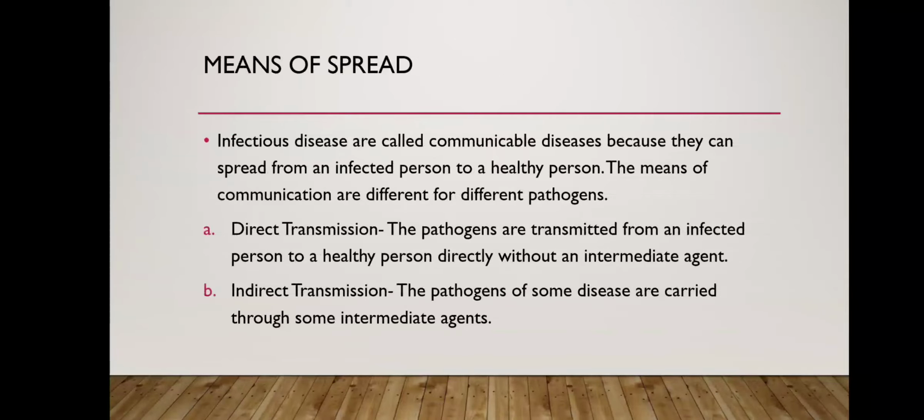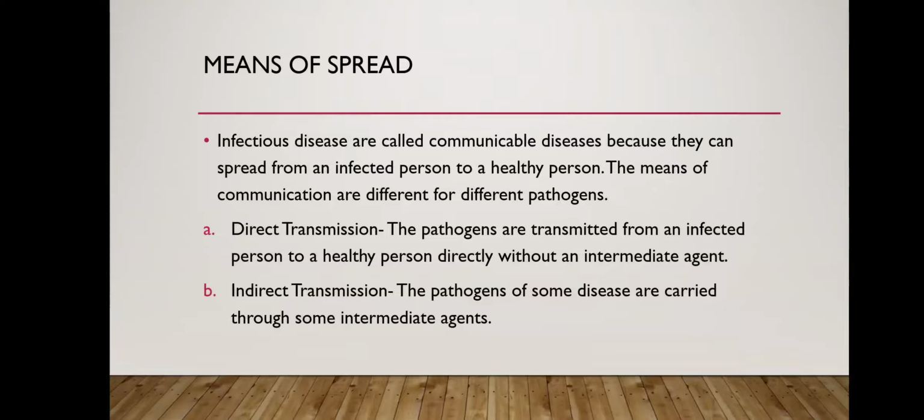Next is the means of spread. The disease can spread by two means, that is the direct transmission and indirect transmission. So mainly the infectious disease can spread. So infectious diseases are also called the communicable disease because already we have studied that. So why are they known as the communicable disease? Because they can spread from an infected person to a healthy person. The means of communication are different for different pathogens.